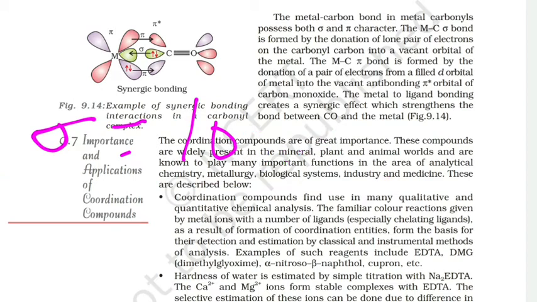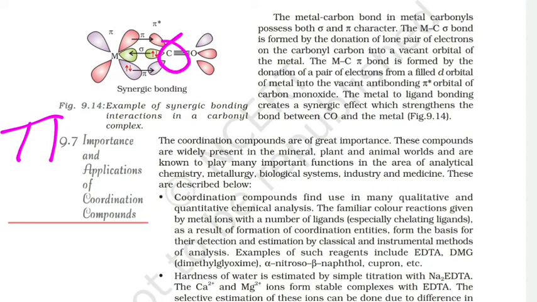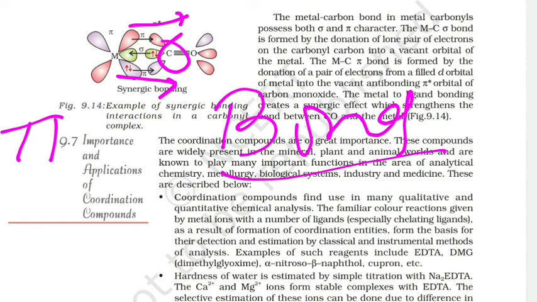Next one is the pi bonding. So the pi bond is formed by the electrons present in the metal's d orbitals. Some electrons are already present there. Those electrons are donated to the vacant orbital of the carbon of the carbonyl group. So the carbon's vacant orbital accepts the electrons of the metal in the pi orbital and the anti-pi orbital. This is the bonding and anti-bonding orbital. So it forms the pi bonding.